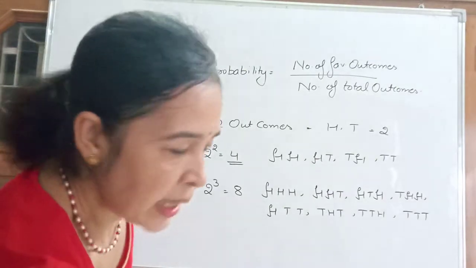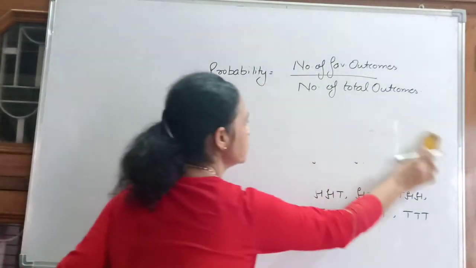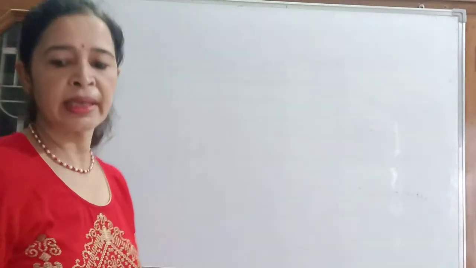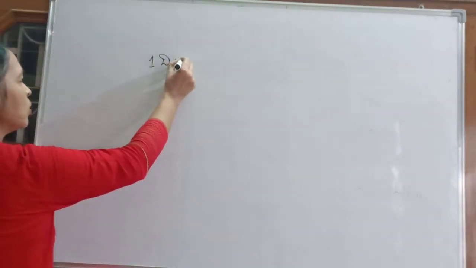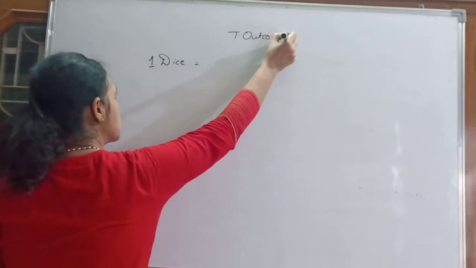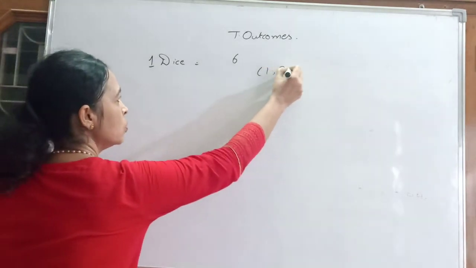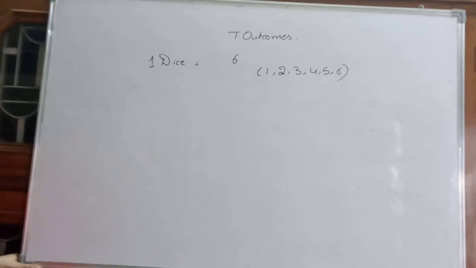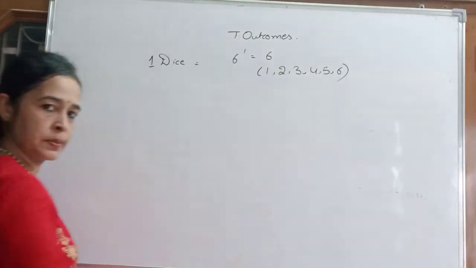Clear? Another type of questions which we get in probability are on dice. You all know dice. Everyone plays Ludo. In a dice, how many outcomes are there, children? If we throw 1 dice, how many total outcomes? 6. Either you get 1 or 2 or 3 or 4 or 5 or 6. How many total outcomes do we get? 6 power 1, 6.